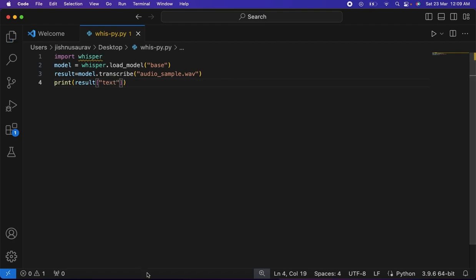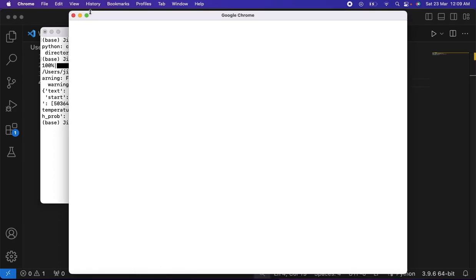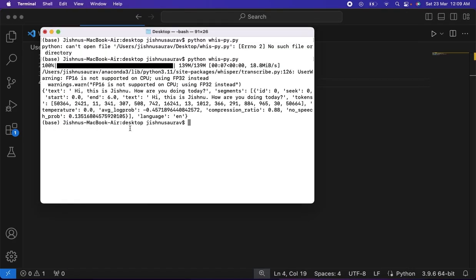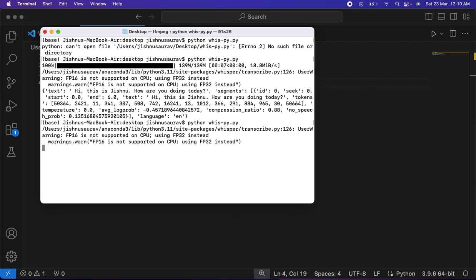If we save this and run the code again, it's going to give us the final output, which is just the text that is there in the audio file. That is the pure transcription of the audio file. So that is, hi, this is Jishnu, how are you doing today? That's what I said in the audio file, and that's what we can see here, which is the same as when we ran Whisper from the terminal directly. So that's pretty cool, right?